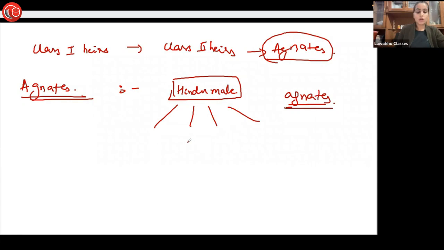Okay, so let's take into account two situations. We have the father, we have his son and daughter, and we have son's son and we have daughter's son.